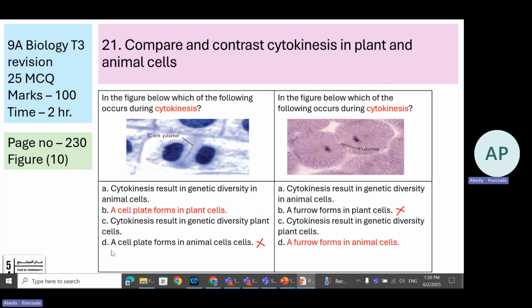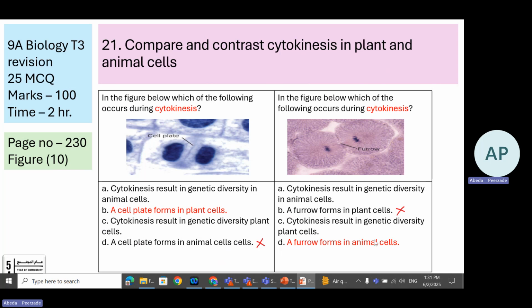All right. There is an option which starts with the cell plate, but it says animal cell. That is why I'm telling you, read the question and options both well. Imagine if this cell plate forms in animal cell option is the first or the second option, and the student ignores reading the third and the fourth option, because the moment he sees the cell plate, he chooses the first option. Don't do this. Read it well. Now this is an animal cell and the furrow is here. Furrow forms in animal cell.